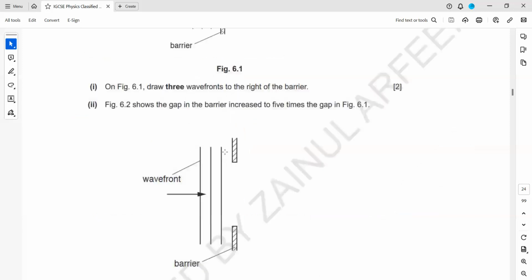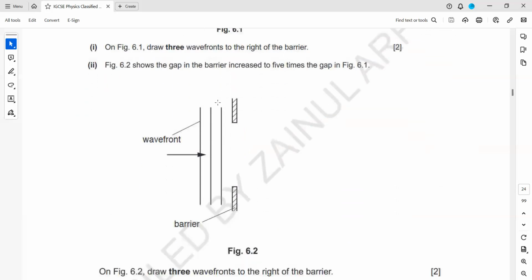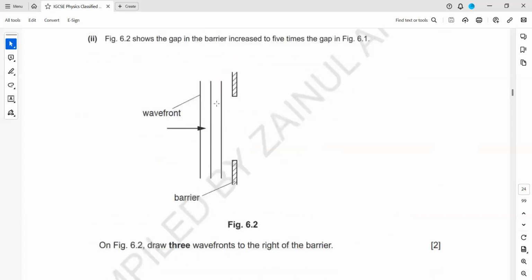If they ask what is a virtual image, it means the image cannot be formed on the screen. You can say the image which cannot be taken or seen on the screen, or is not formed by intersection of the two light rays after refraction. You can write that as well. The gap is adjusted and it has increased 5 times. So that will reduce the diffraction. So minimize the diffraction. This is for minimum diffraction.